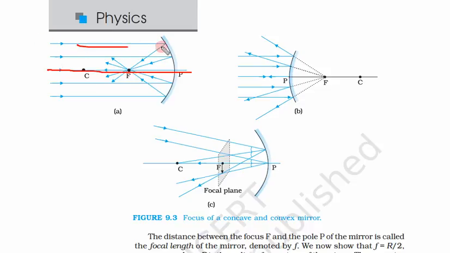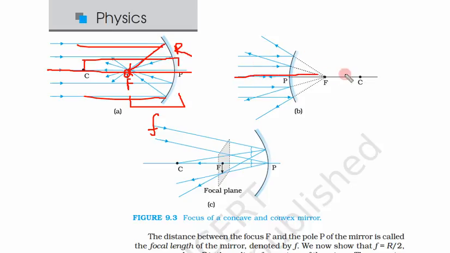The light beams were parallel to this principal axis and they meet at a point. After reflection they meet at a point, which is called the focal point F. The distance between this focal point and the pole is the focal length, and the distance between the center of curvature and the pole is the radius of curvature.